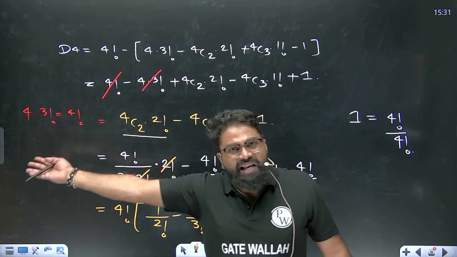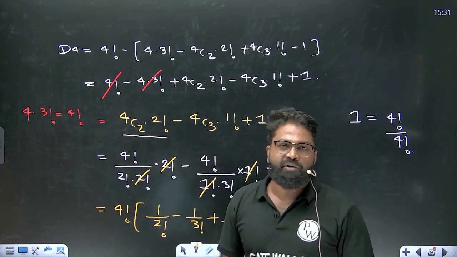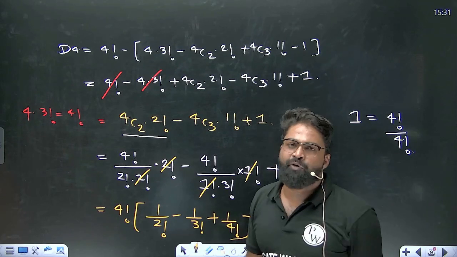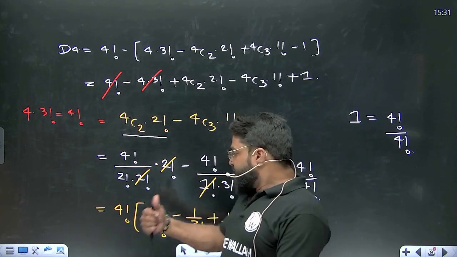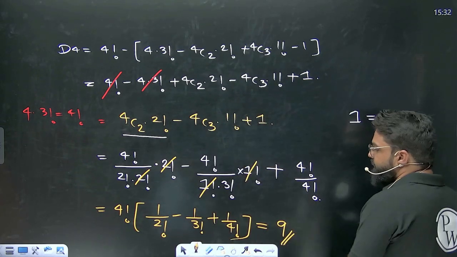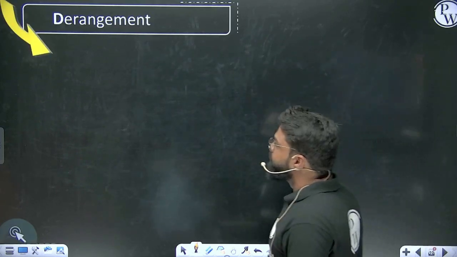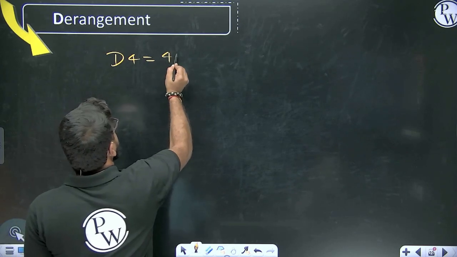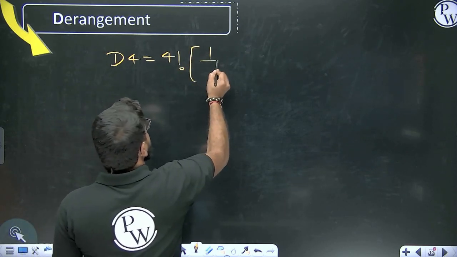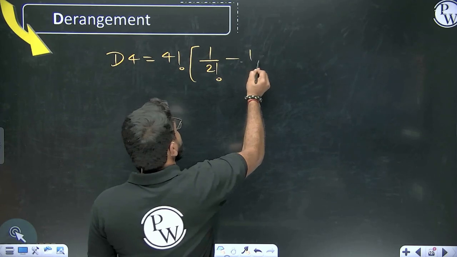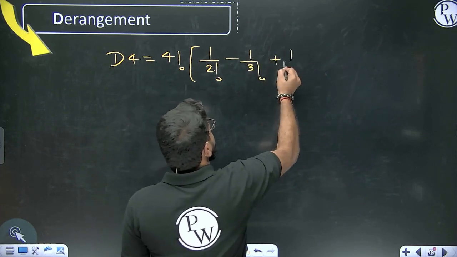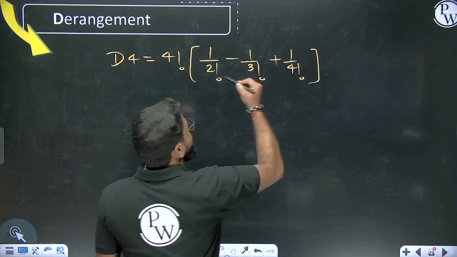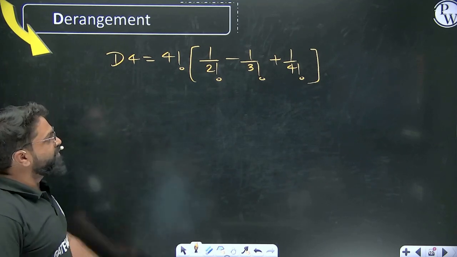So in the previous slide, I gave you the manual calculation for the derangement of 4 elements, and it becomes 9. So here we got our formula, that is nothing but 4 factorial. Now we can design a new formula such that D4 can be written as 4 factorial times (1 upon 2 factorial minus 1 upon 3 factorial plus 1 upon 4 factorial). This is the formula or derivation for the derangements of 4 elements.